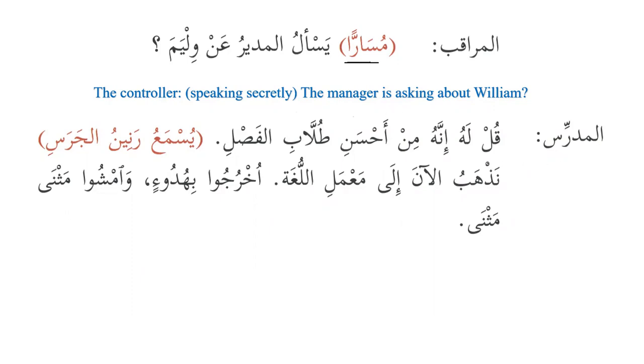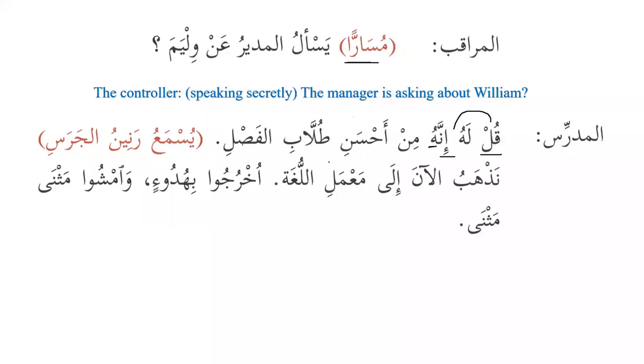Al-mudarrisu, the teacher: قل له إنه من أحسن الطلاب الفصل. Tell him that he is one of the best students in the classroom. قل له, tell him, and we know that after قل we always use inna. After a general verb we use anna: Ashhadu anna Muhammadan abduhu wa rasuluhu. But after qul we always use inna. So qul lahu innahu. So ismu inna will be who, and then the rest will be khabaru inna.